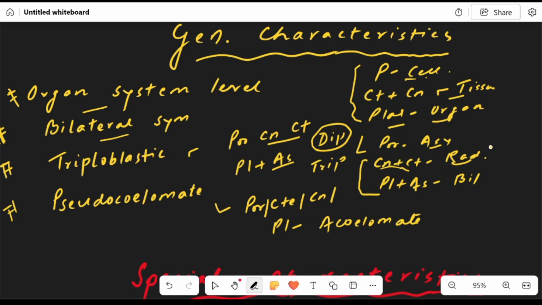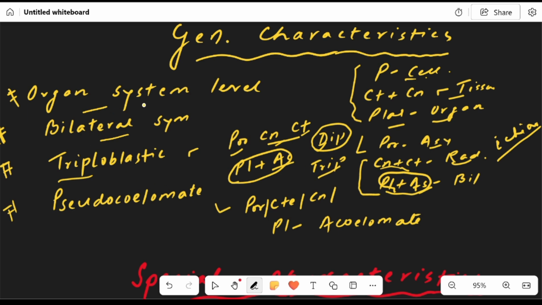And the Echinodermata adult is also radially symmetrical. But from Platyhelminthes the bilateral symmetry starts and it continues with Aschelminthes. It's triploblastic. Porifera, Cnidaria, Ctenophora were diploblastic, but Platyhelminthes and Aschelminthes are triploblastic.